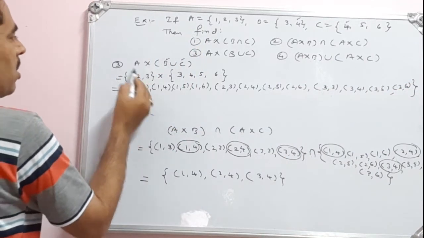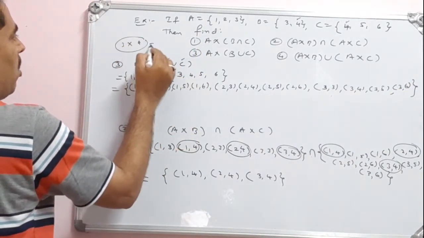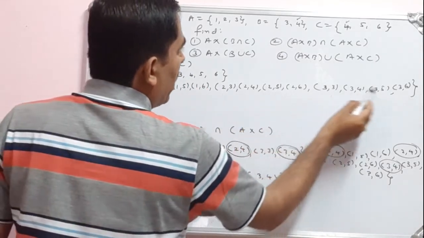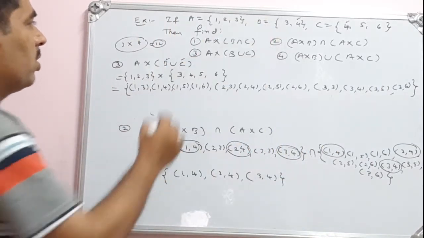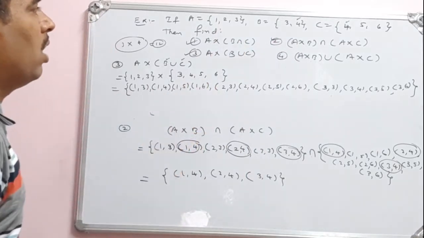Here 3 elements are there, and here 4 elements. So 3 times 4 is how many ordered pairs should we have? 12. 1, 2, 3, 4, 5, 6, 7, 8, 9, 10, 11, 12. So 12 ordered pairs are there. So you can write this way. This completes our third one, A cross (B union C).